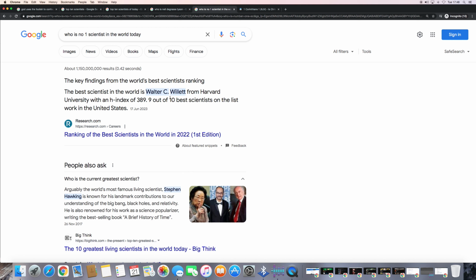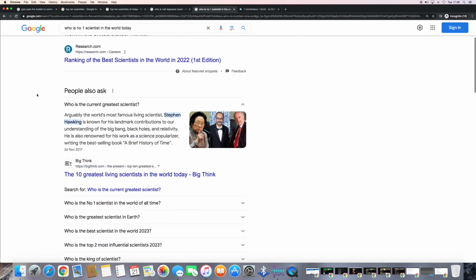So Walter C. Willett from Harvard University. So they're promoting the university as they do. Harvard, famous university. Another one: who is the current greatest scientist? Arguably the world's most famous living scientist, Stephen Hawking, is known for his landmark contributions to our understanding of the Big Bang. So they're so clever, they actually believe in the Big Bang Theory, the evolution.